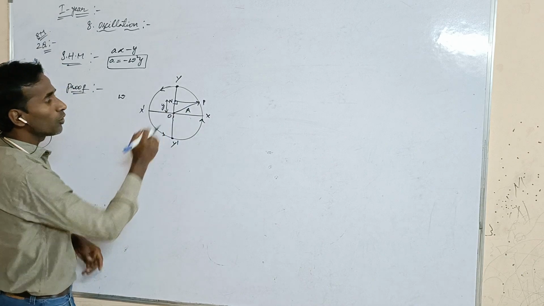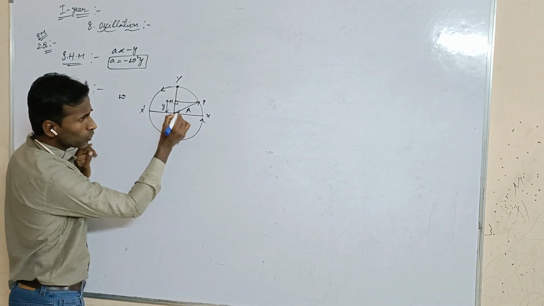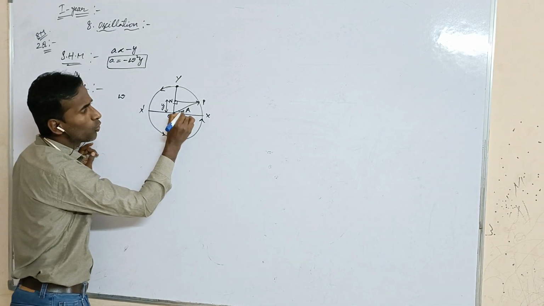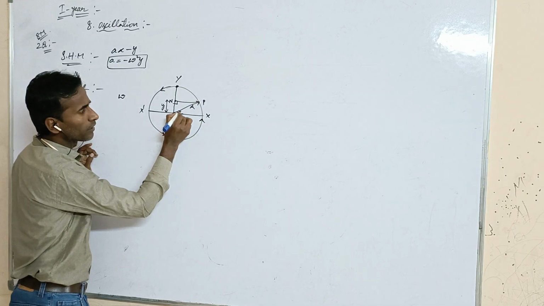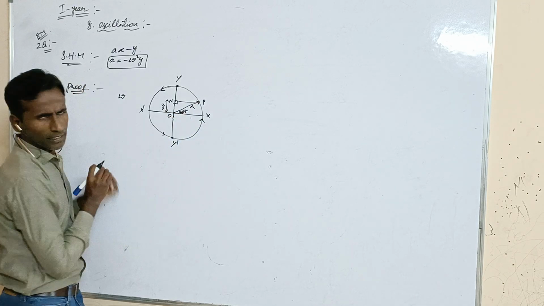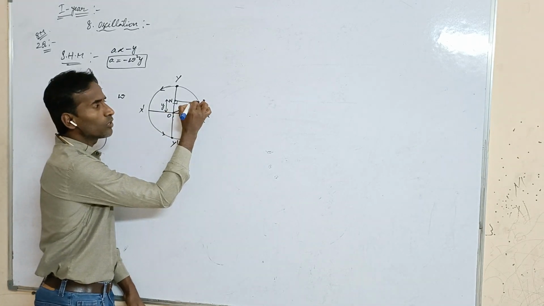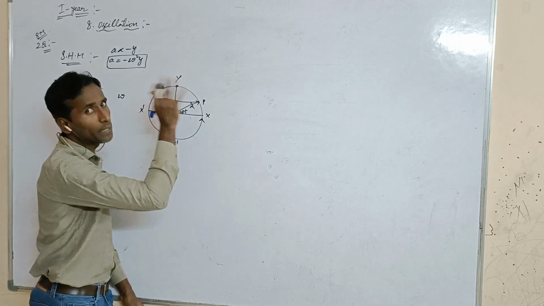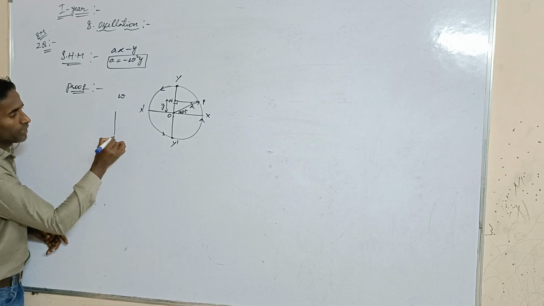Now we are going to take the triangle which is formed here. How much angle are we taking, sir? That is omega t. Now see here, alternate interior opposite angles are equal. So that much angle is formed at P. Now see here, from the triangle, I am drawing the triangle.